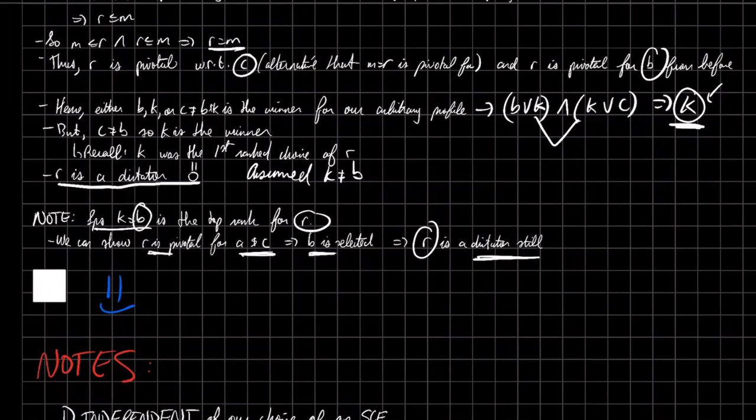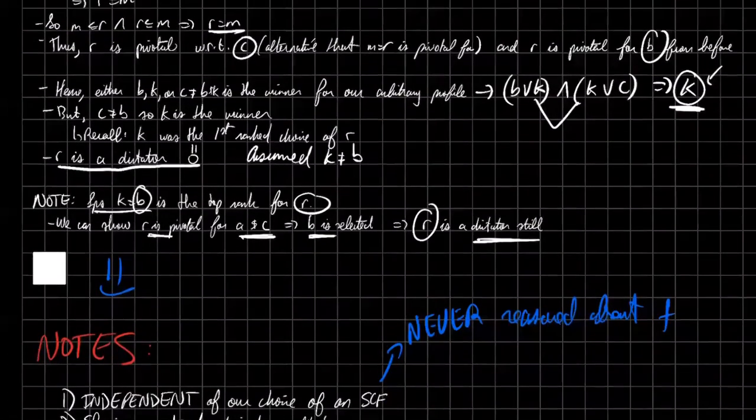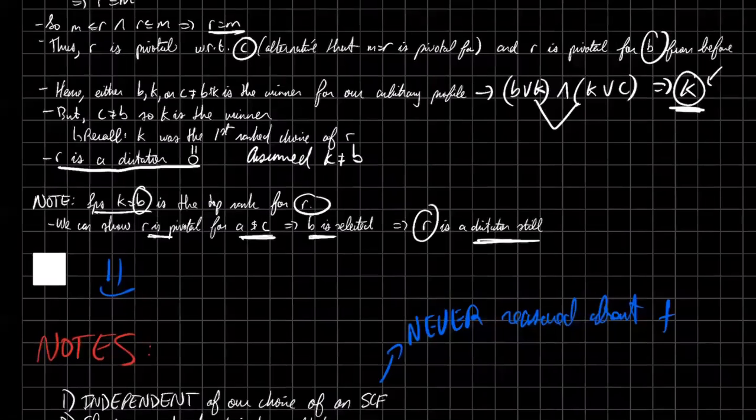It is for theorists, but they're few and far in between compared to politicians, right? So number one, interesting fact, this is independent of our choice of a social choice function. We never reasoned about F. We only reason about our profiles and the relative rankings.